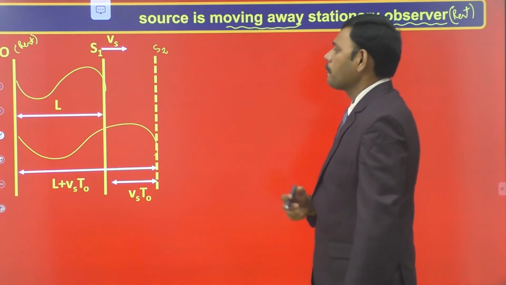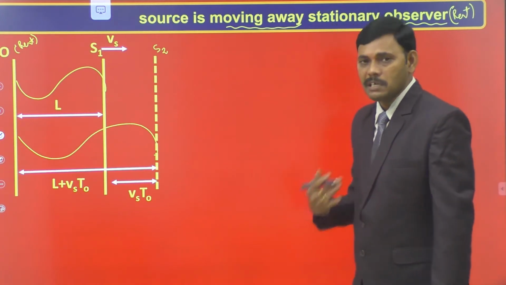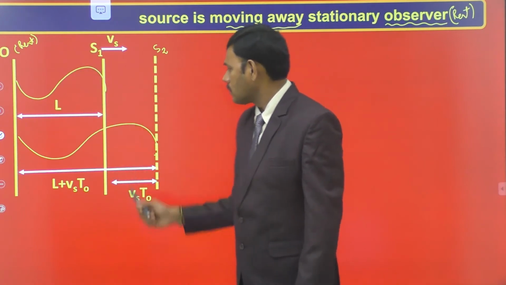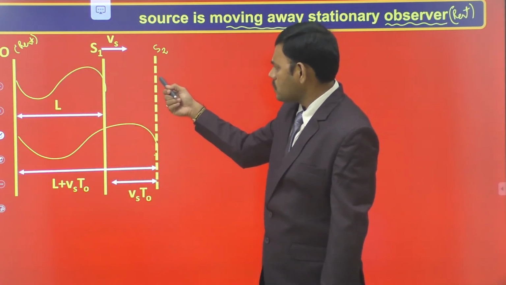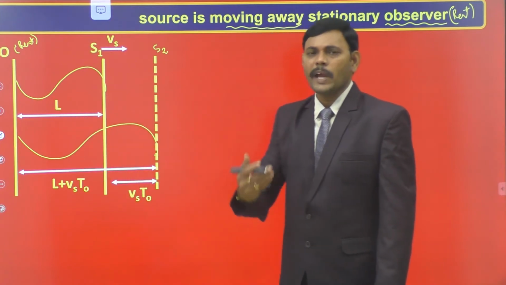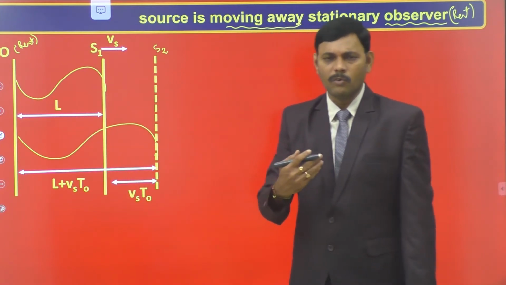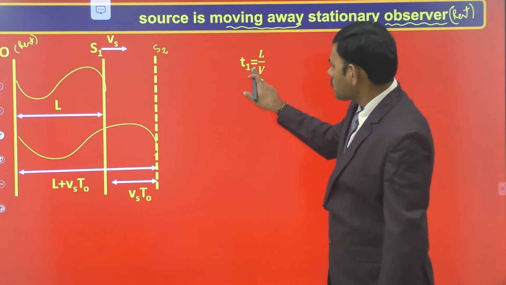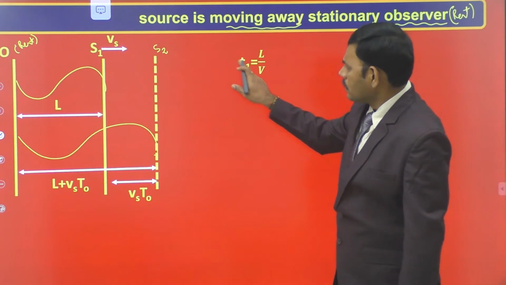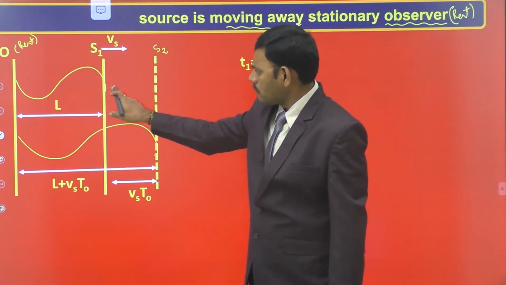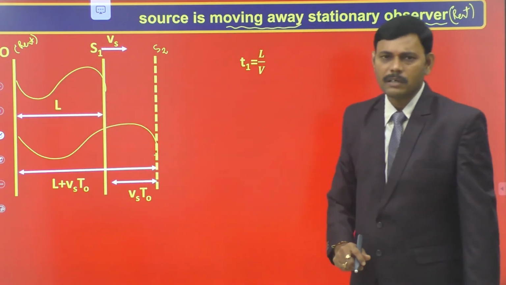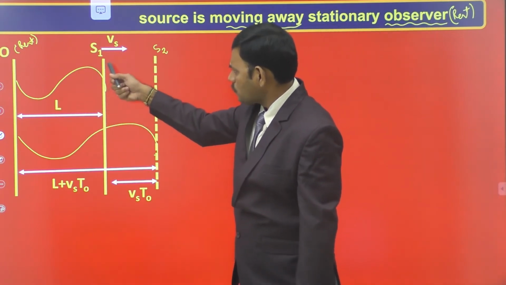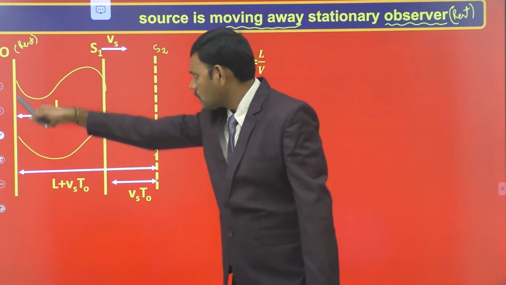So let us calculate the time taken by each sound wave. We observe the first sound wave emitted from S1 reaches the observer, and the second sound wave emitted from S2 reaches the observer. Let us find out the time taken by each sound wave to reach the observer. So let us consider the time taken by the first sound wave, emitted at S1, to reach the observer.